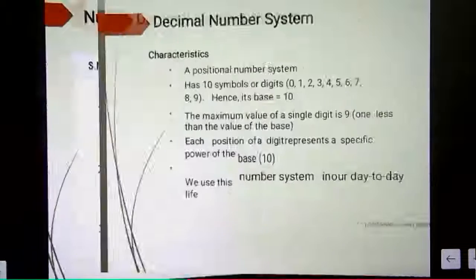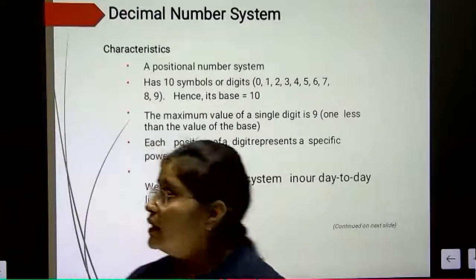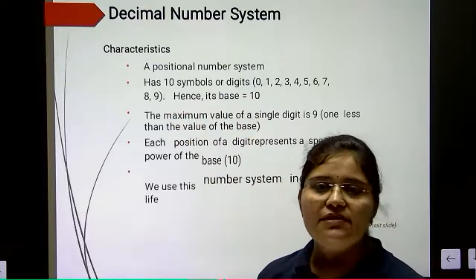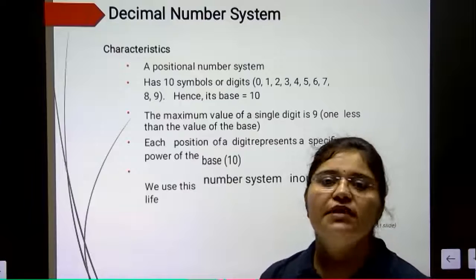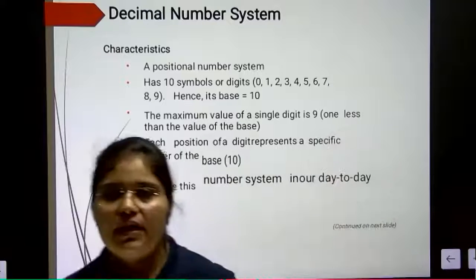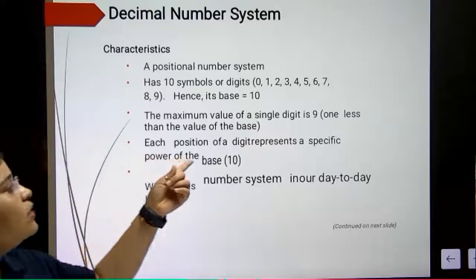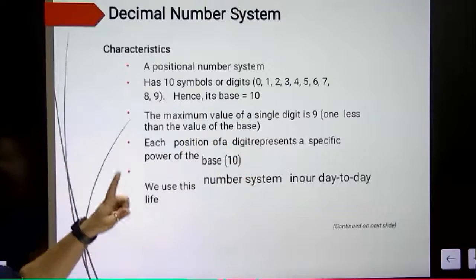Now, details about the decimal number system. A positional number system has 10 symbols or 10 digits, 0, 1, 2, 3, 4, 5, 6, 7, 8, 9, and hence the base value is 10. So as I have told you, we have base value 10 for the decimal number system, and the maximum value of a single digit is 9, 1 less than the value of the base.